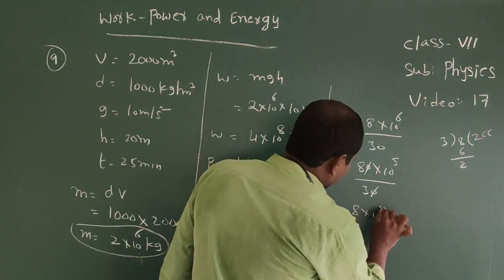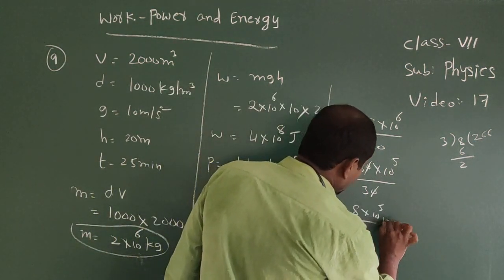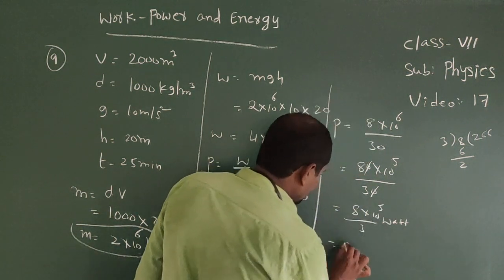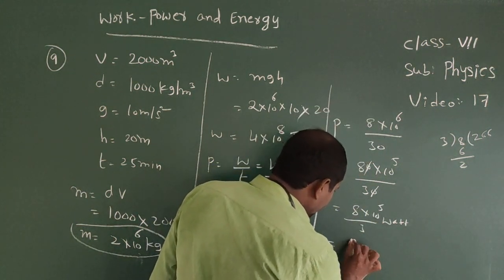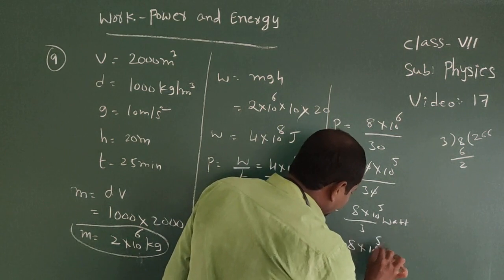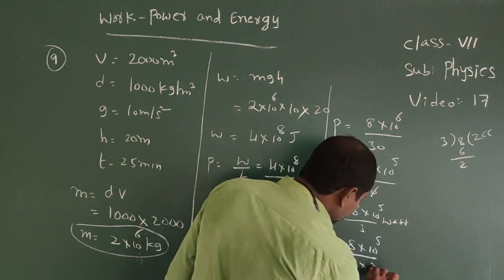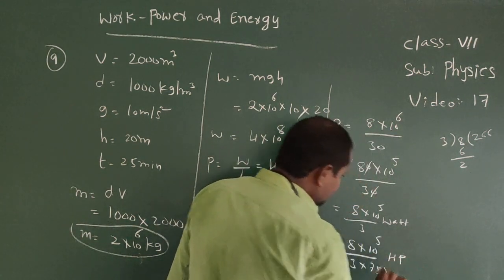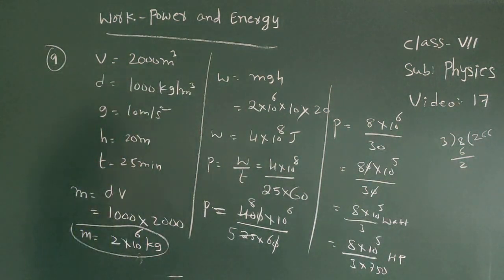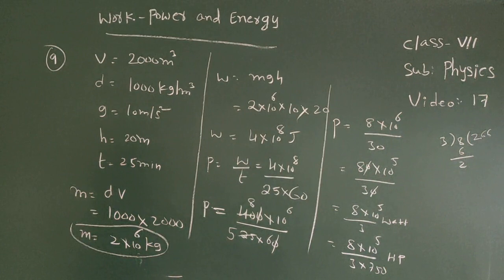8 into 10 power 5 by 3 watts. Okay, we know that watts convert into horsepower. 8 into 10 power 5 by 3 into 750 horsepower. The total value equal to 355.55 HP.